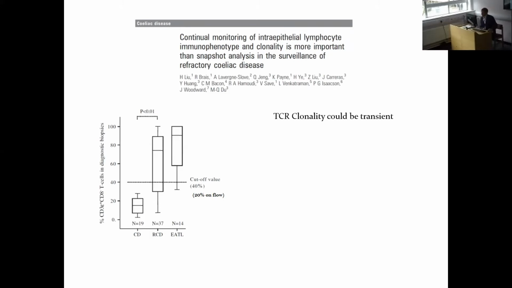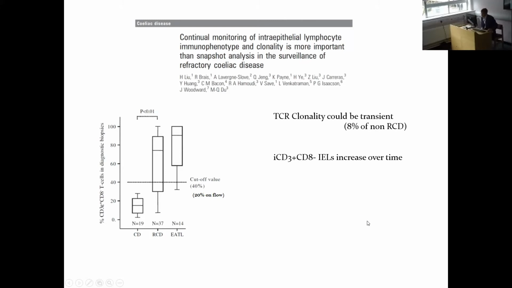But one of the key findings here was that T-cell receptor clonality could be transient in up to 8% of those patients who didn't have refractory celiac disease. So again, not a useful test in the diagnosis of type 2 refractory celiac disease. These aberrant IELs appear to increase over time. We were able to see this by looking at sequential biopsies.